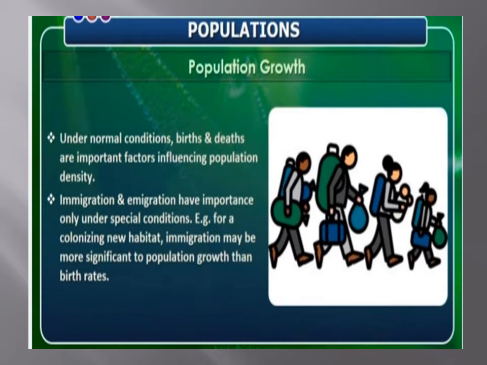Population density. Population size, more technically called population density, designated as capital N, is the number of individuals of a species per unit area.